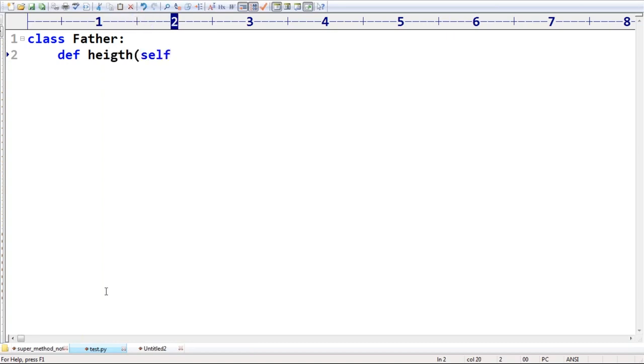From the father I'm getting height. Height property, print height is 6 feet, something like that.